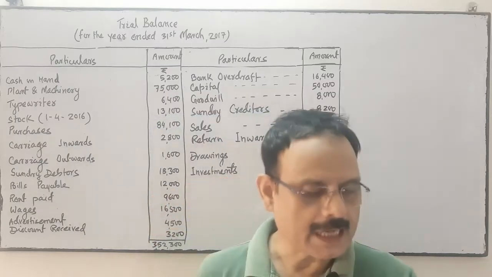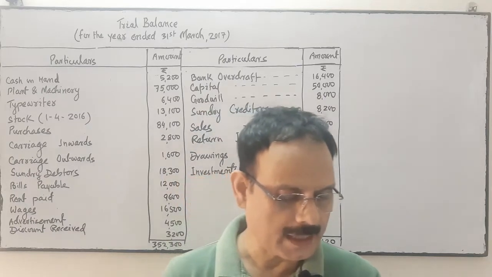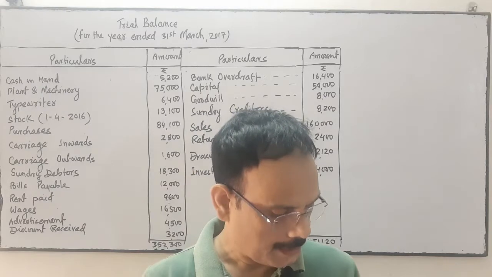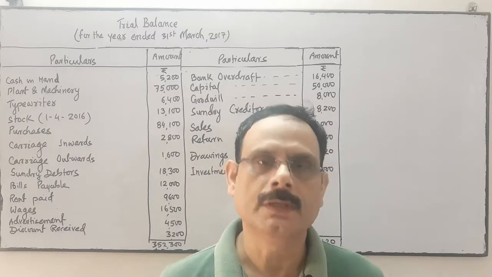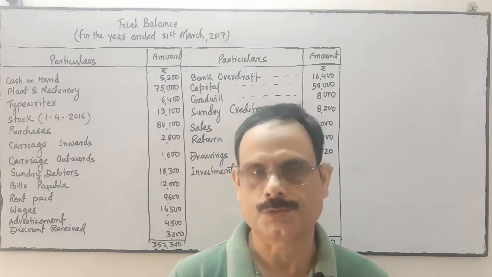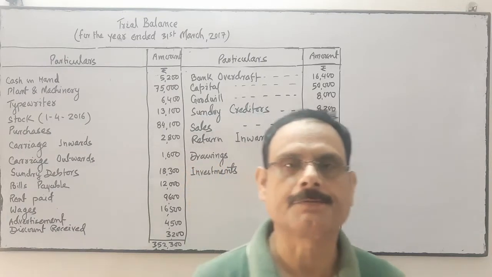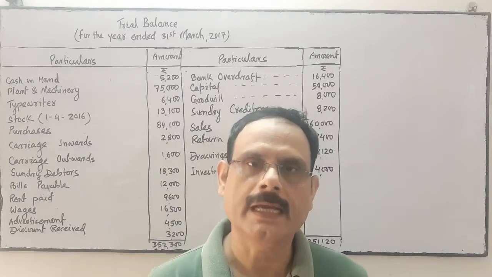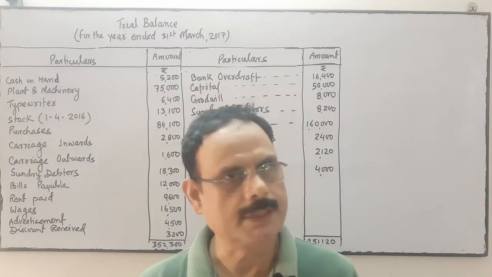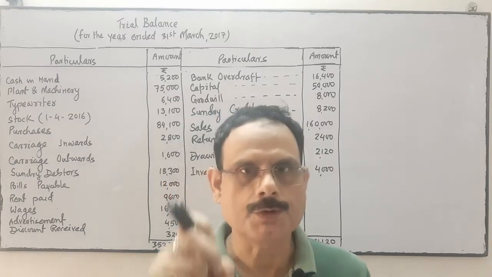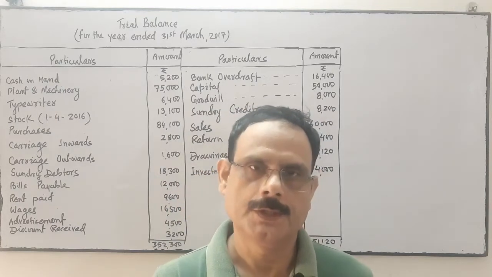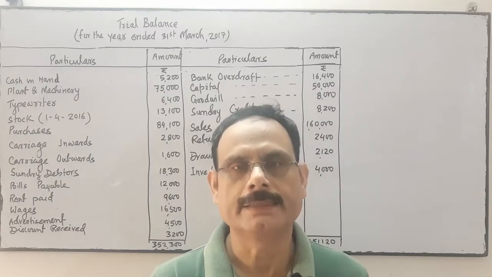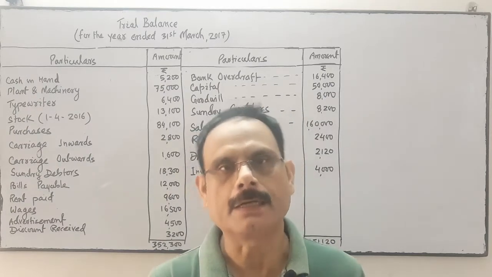The following is the trial balance prepared by an inexperienced accountant. Redraft in a correct form and give necessary notes. So, this trial balance is prepared by an inexperienced accountant. You are requested to redraft in a correct form. Okay, so I'm giving this question, you note it down, and thereafter we will redraft it.